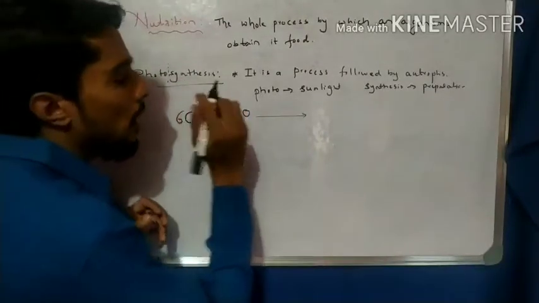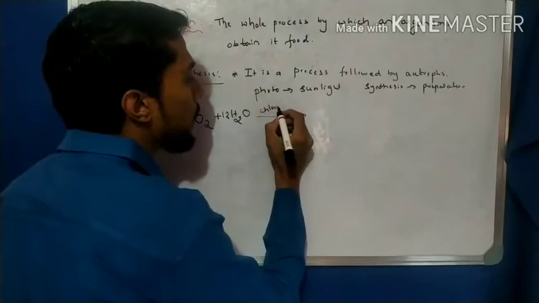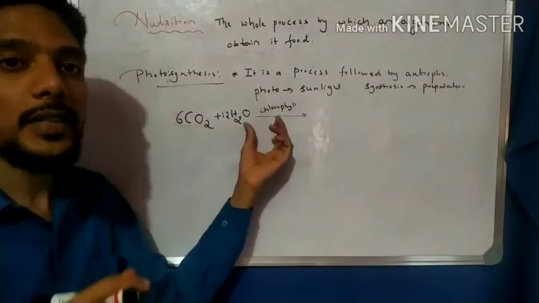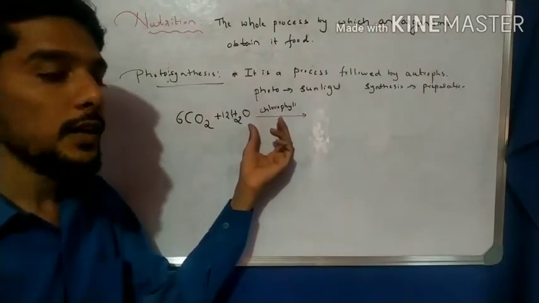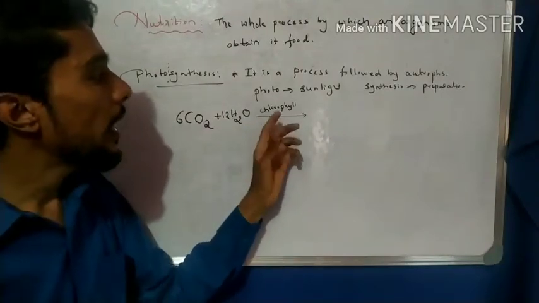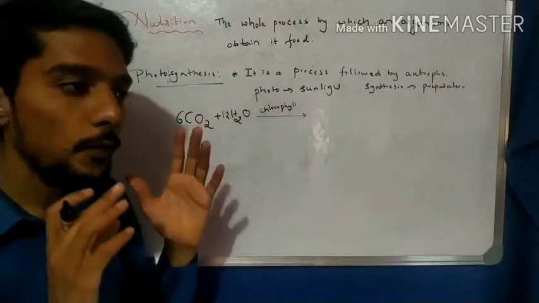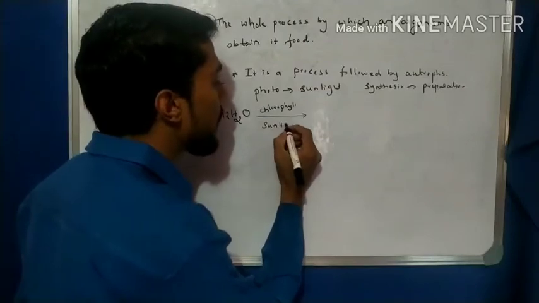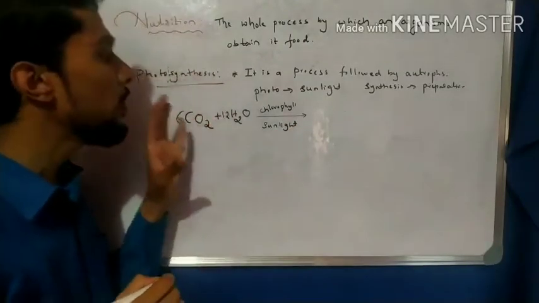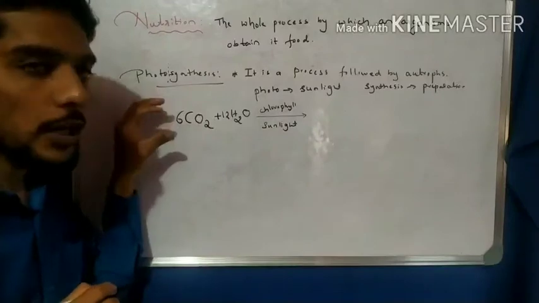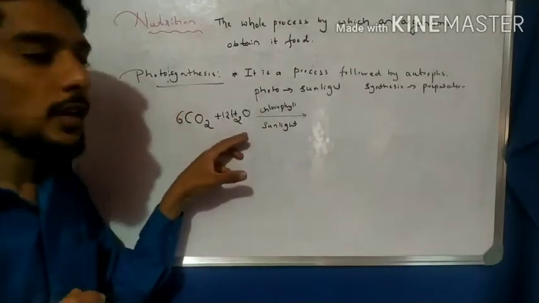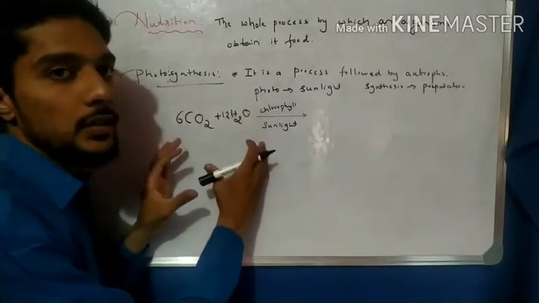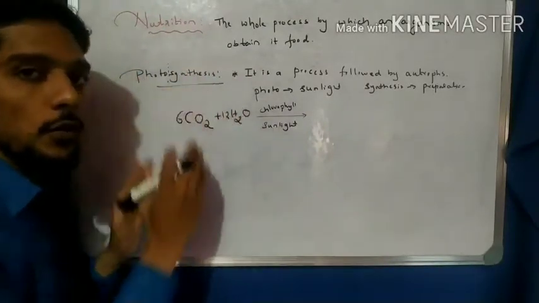Not only these two, chlorophyll is also required. We know that chlorophyll is a green pigment present in plants. That is why plants look green. The main function of chlorophyll is the absorption of sunlight. So the next raw material is sunlight. So these are the raw materials: carbon dioxide, water plus minerals, chlorophyll and sunlight. These are the main raw materials involved in the process called photosynthesis.